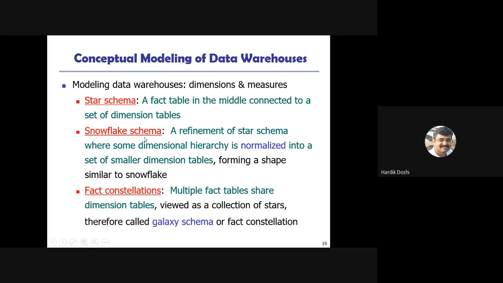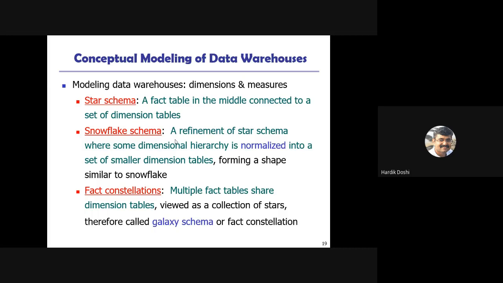The next one is fact constellation. In a fact constellation, multiple fact tables share the dimension tables. In the star schema and snowflake schema, we have only one fact table, whereas all the others are dimension tables.